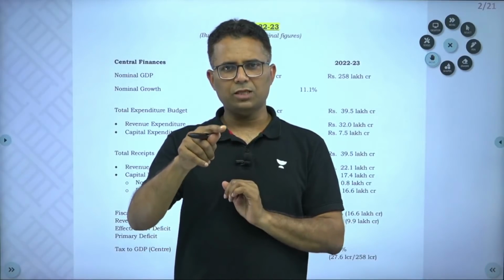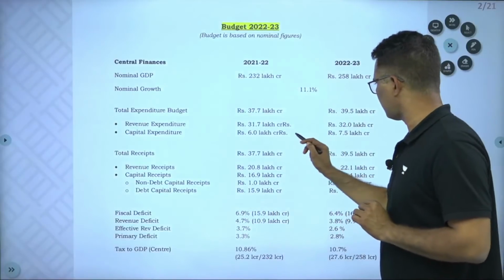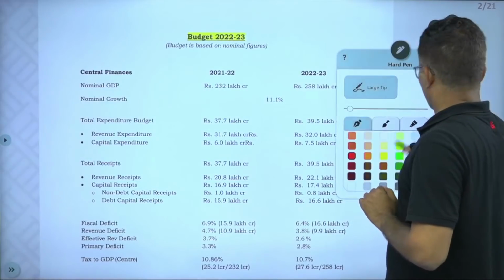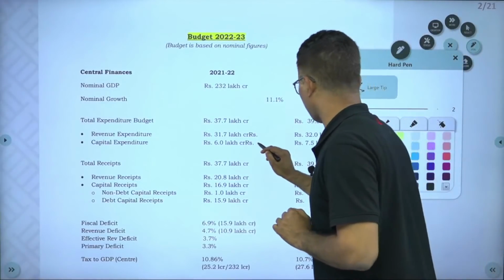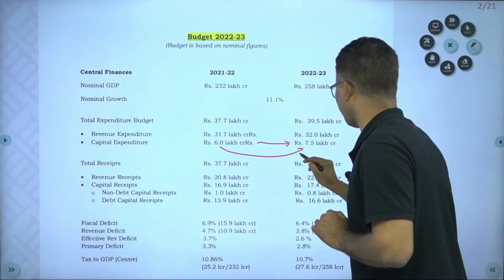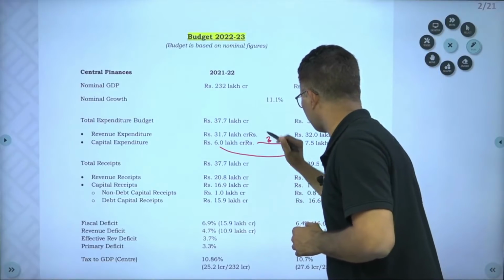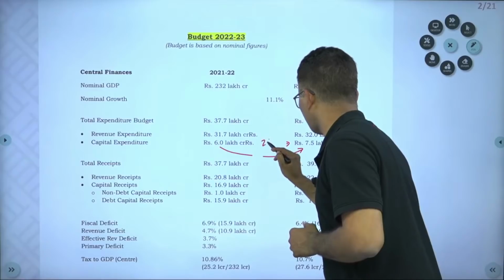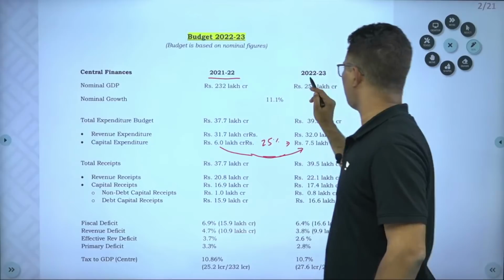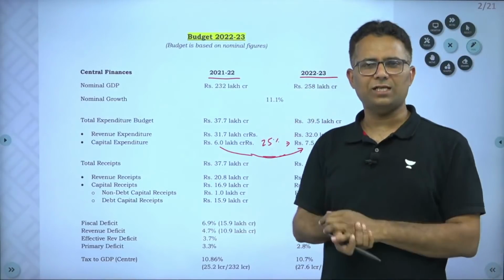The capital expenditure government has increased by 25%. If you see the capital expenditure, this is an increase of 6 lakh crore to 7.5 lakh crore. This is an increase of 25%. From 2021 to this, 25% increase is too much in a year.